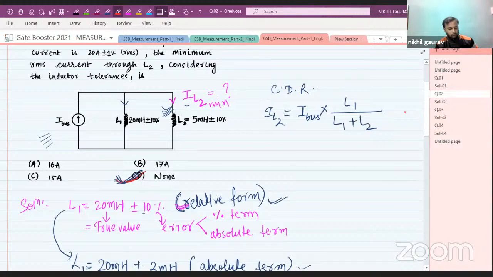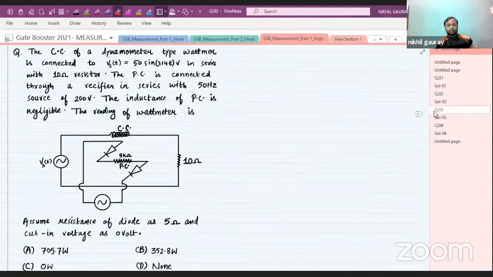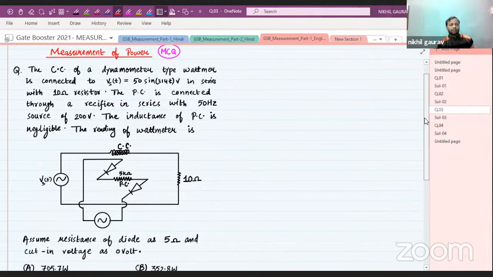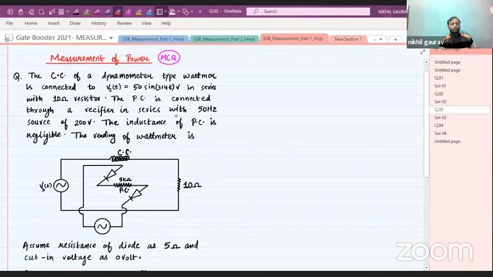Okay. So let us go and check the next question. Question number 3. The question number 3 belongs to measurement of power, and this is an MCQ question, meaning multiple choice question. So let us read the question very carefully.